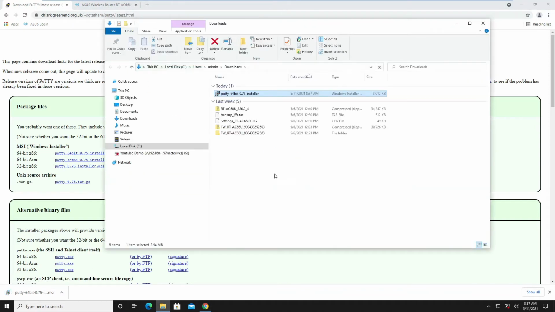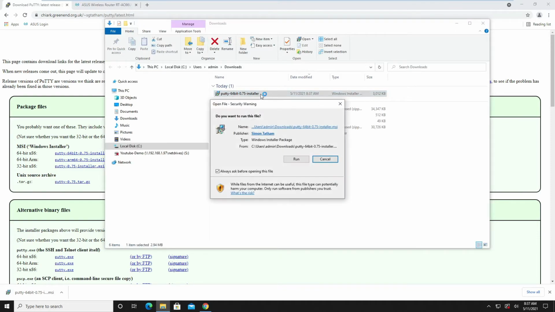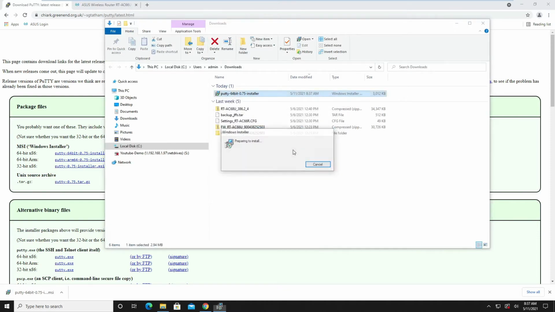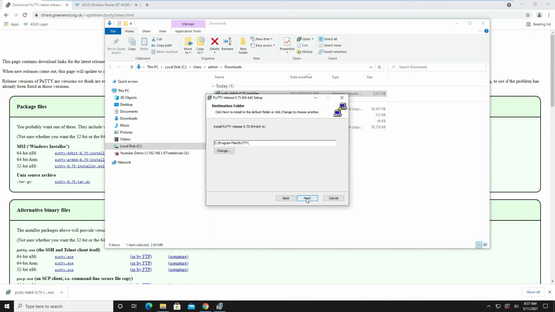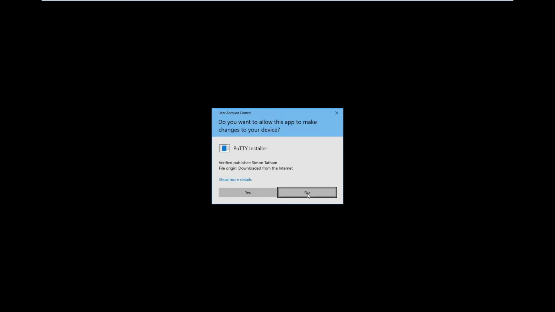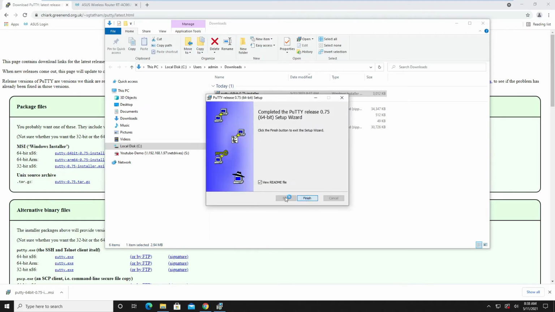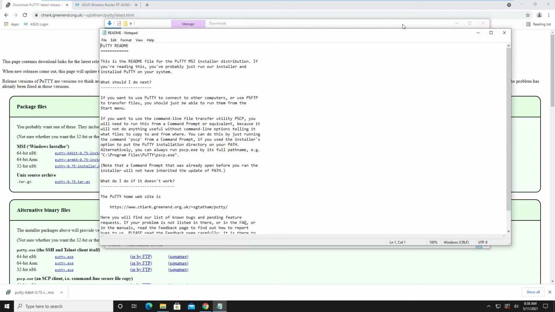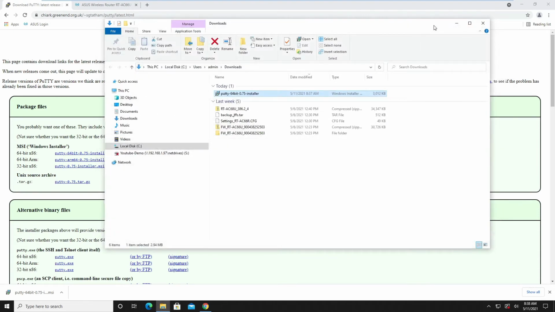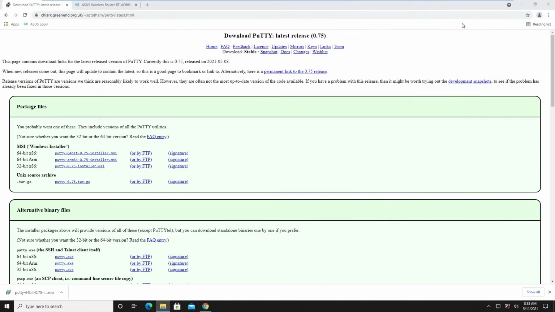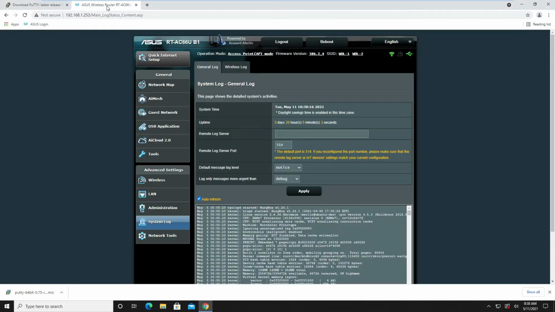Show in the folder. So now going back to our router,